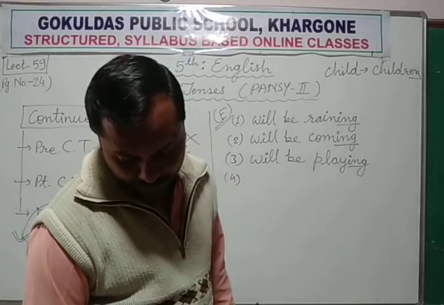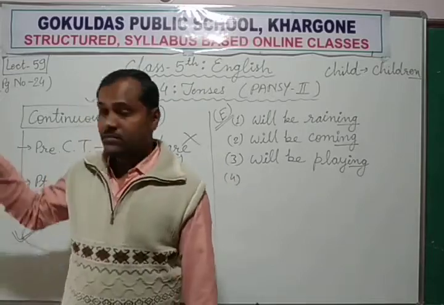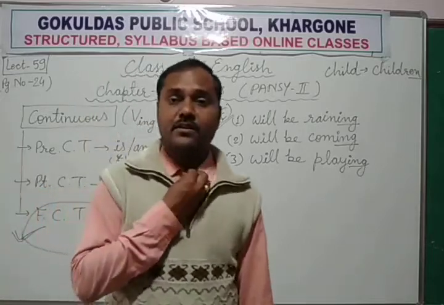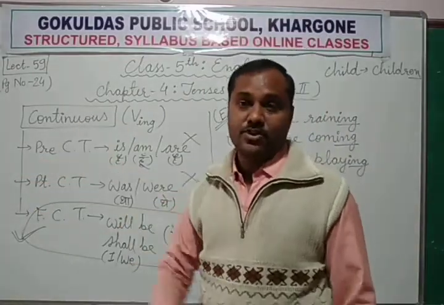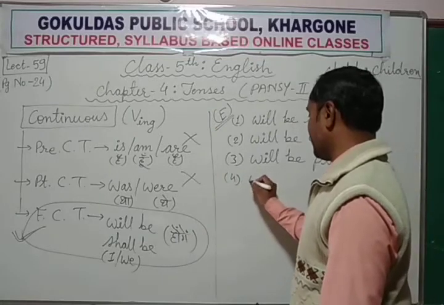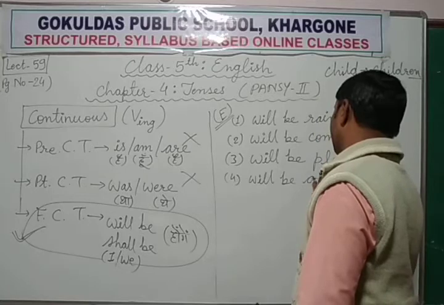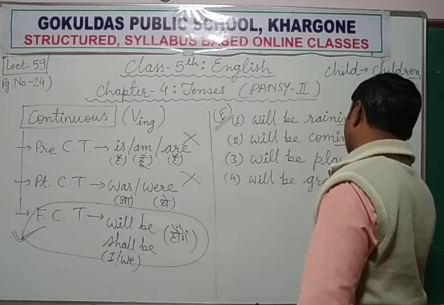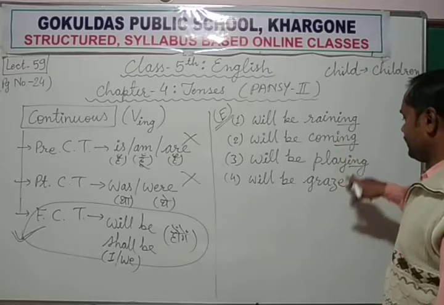Beside the pond, graze. Graze means charna, just like we people eat, but for animals they graze. वो चारा चरते हैं. Okay, so grazing. Cattle will be grazing. Again, the same rule will be applicable here, just like coming.